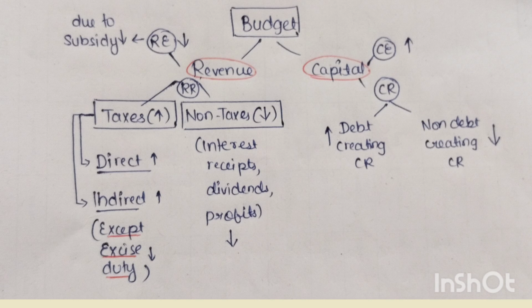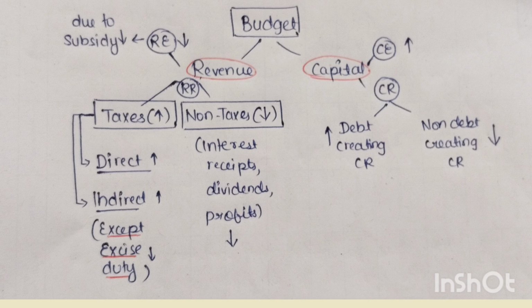So we all know that the budget is divided into revenue budget and capital budget, where the revenue budget is further divided into revenue expenditure and revenue receipt, whereas the capital budget is further divided into capital expenditure and capital receipt. You have to remember that revenue expenditure has reduced whereas capital expenditure has increased. Revenue expenditure reduced mainly because subsidies were reduced.